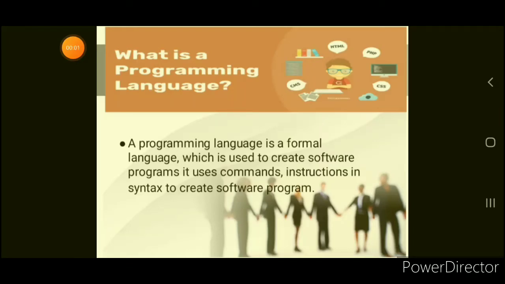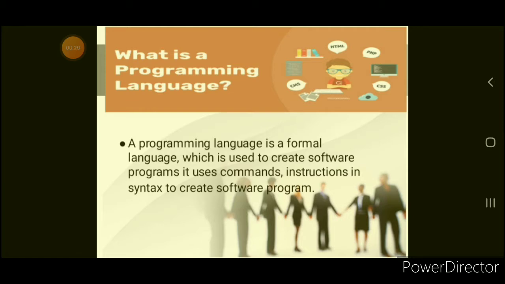Hello students. So in this session you will see what is the meaning of programming language, how many types of programming languages are used, types of translator we use to convert from one language to another, and so let's get started. So first of all, what is programming language?